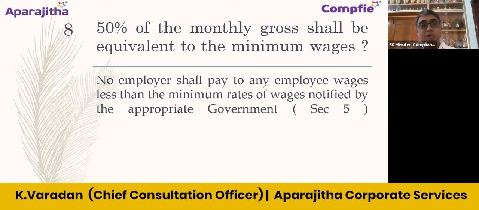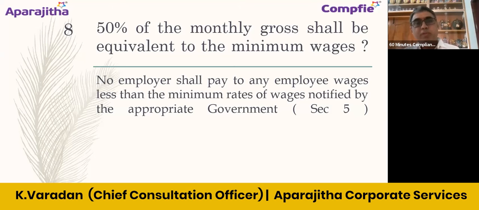Right, because if you look at the current position, if you go through the judgment given under the Air Freight case, it clearly says if the monthly gross salary of the individual is equivalent to or more than the minimum rates of wages, then it will be considered as a sufficient compliance. And for determining what are all the components to be included, it clearly says, what are all the components which are included under the definition of the term wages under Minimum Wages Act? Those are all the components which can be included, which includes, of course, specifically HRA also. Right, but it is no more possible here.